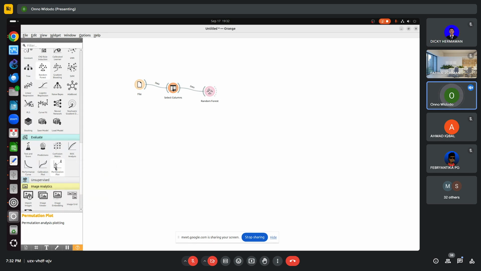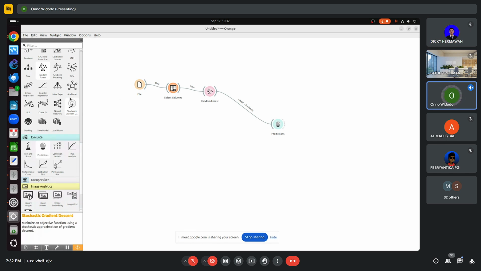To do that, we have to fit the model. The output of the random forest or any algorithm is a model. We can fit the model into the prediction widget. The prediction widget basically needs two inputs: one is the model, one is another file.